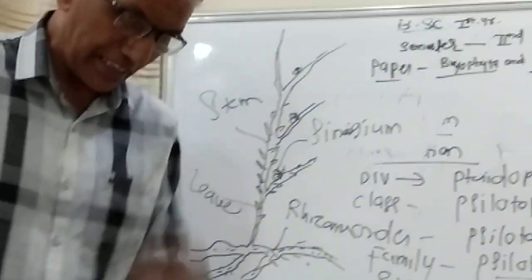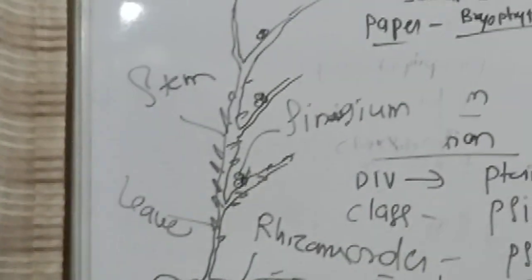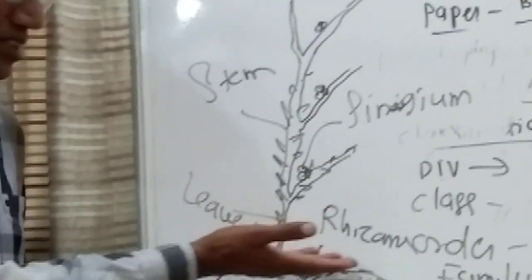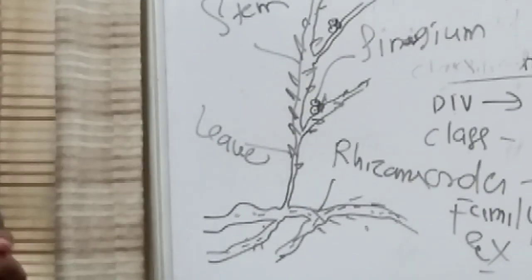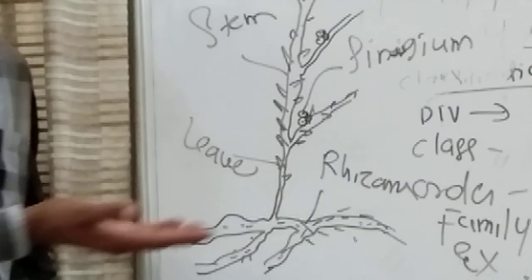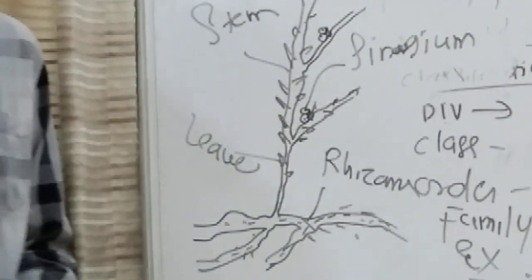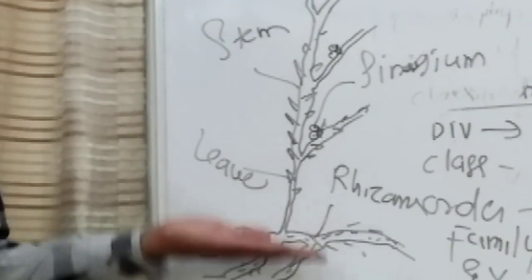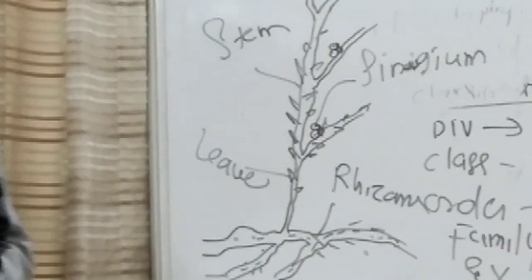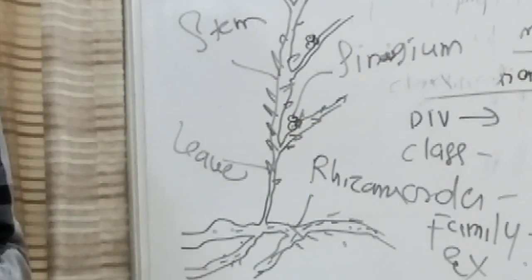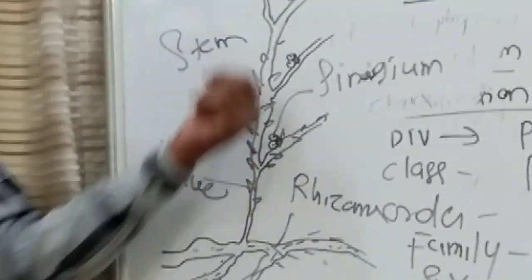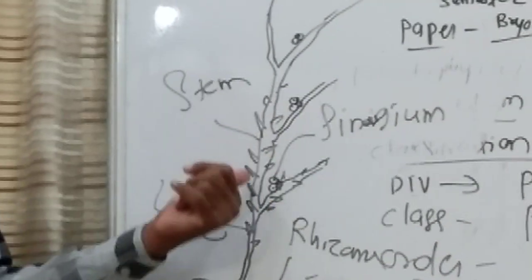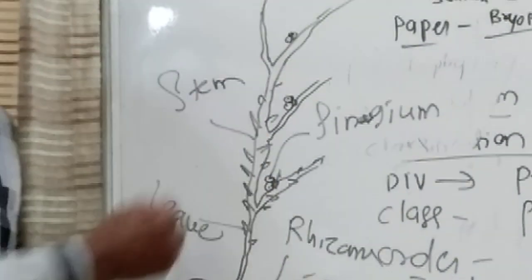While explaining the external characteristics of Psilotum, it is distinctly differentiated into two important parts. A part which grows in the soil is known as the rhizome, and from that rhizome the aerial parts are differentiated, which are also dichotomously branched, with stem, leaves, and we have to explain the synangium.